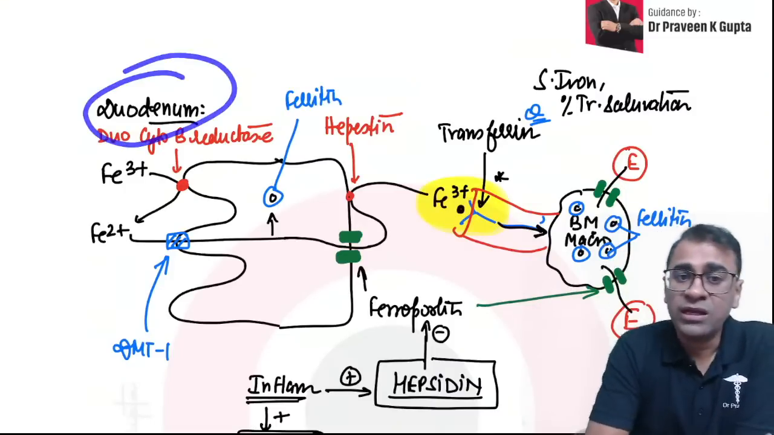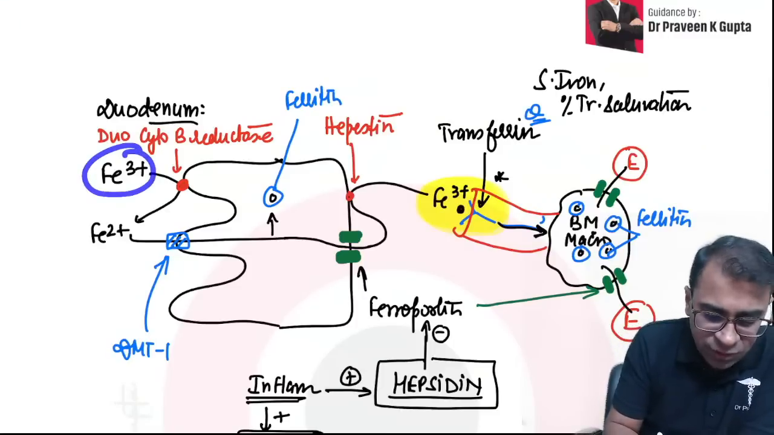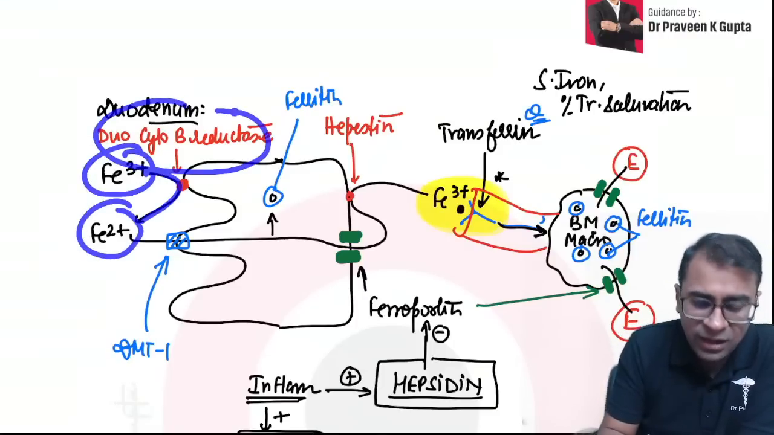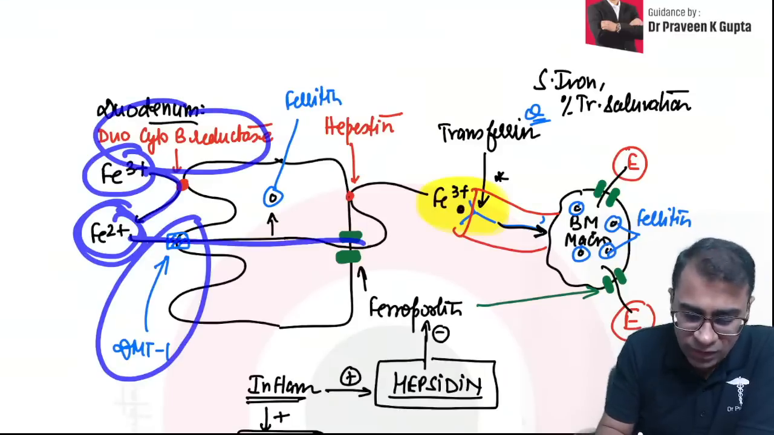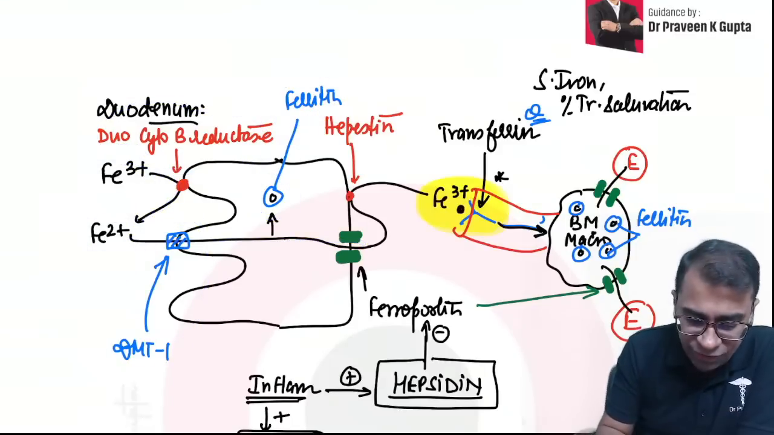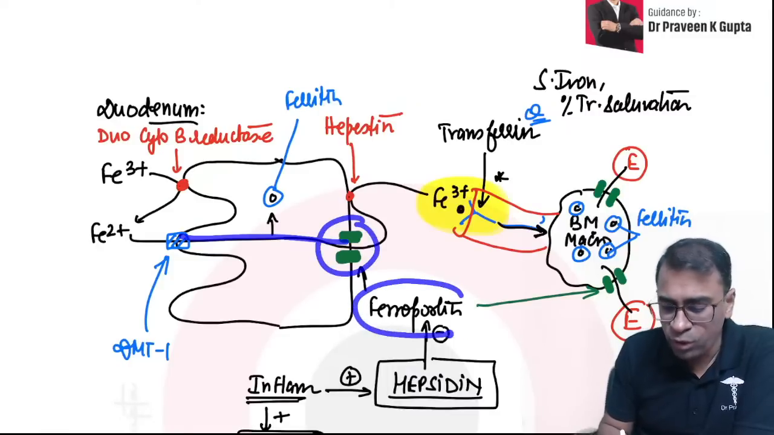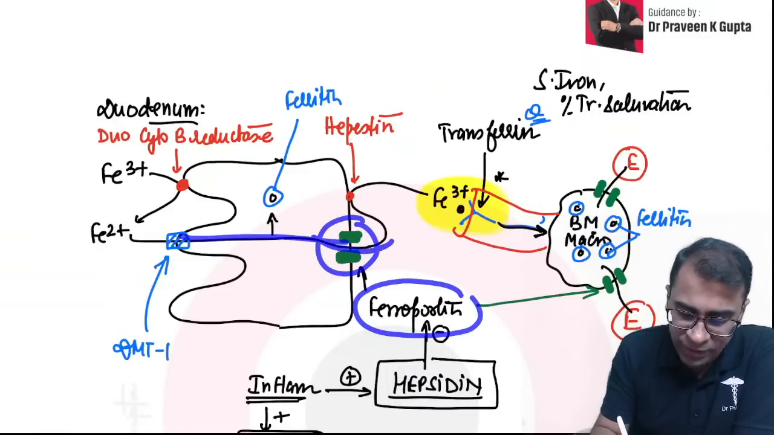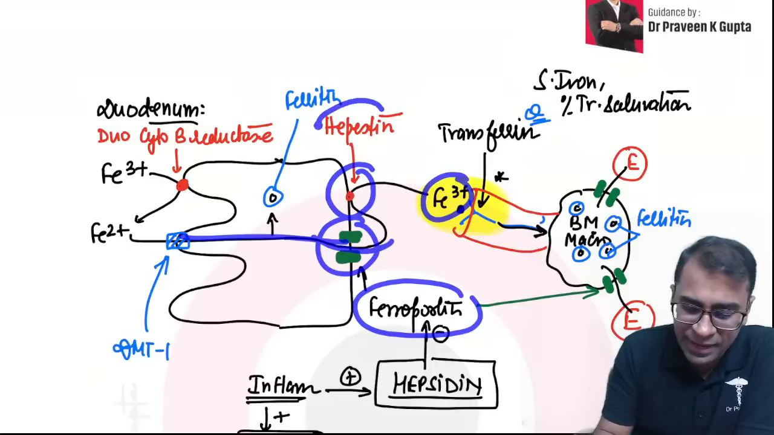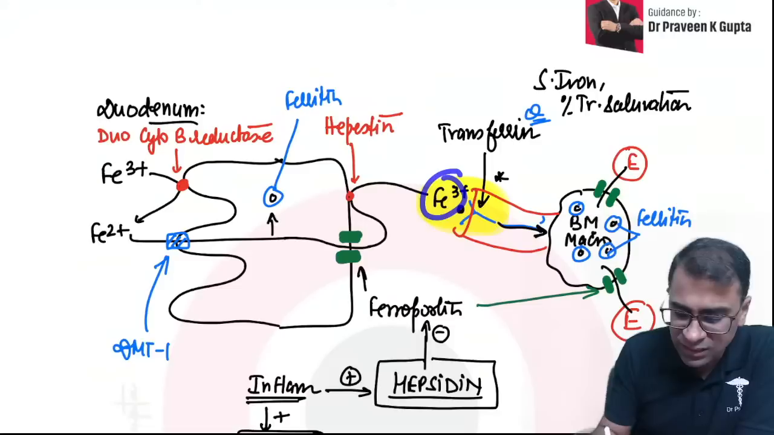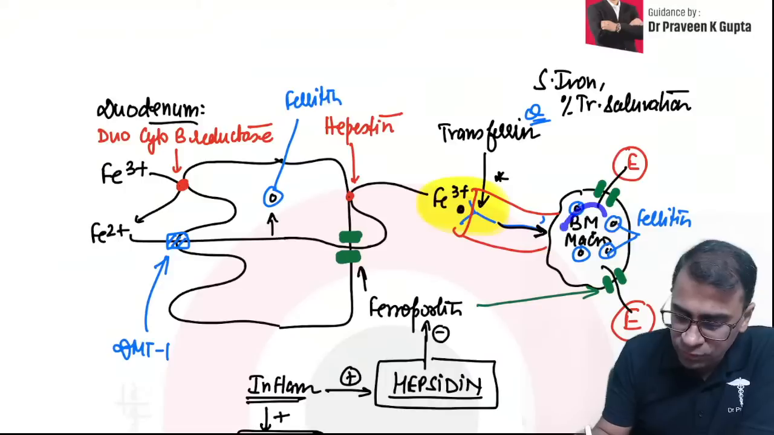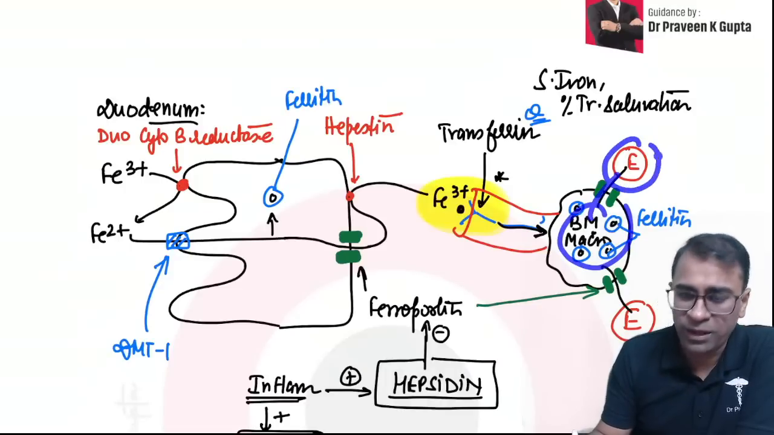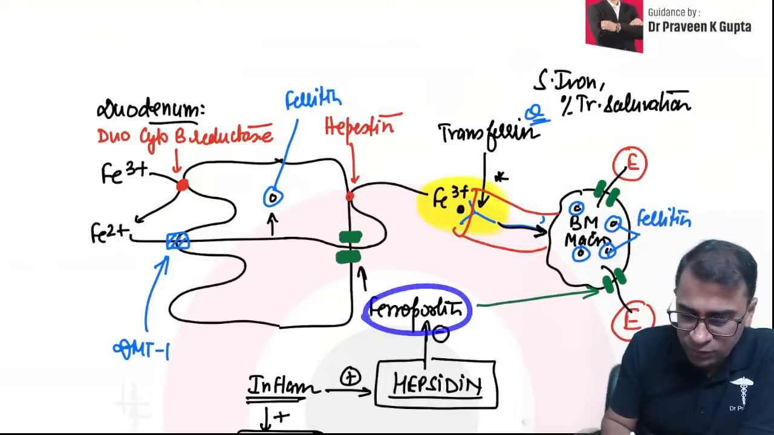Just study now. In the duodenum, Fe3+ will change to Fe2+ by an enzyme called reductase. Fe2+ is then taken up by DMT1 and absorbed inside, and stored in the form of ferritin. After getting absorbed, it is exported by ferroportin. It is first changed to Fe3+ by hephaestin. Fe3+ is taken by transferrin and then brought to the bone marrow macrophage. From the macrophage, it can be given to erythroblasts. Now, ferroportin has two roles, sir.